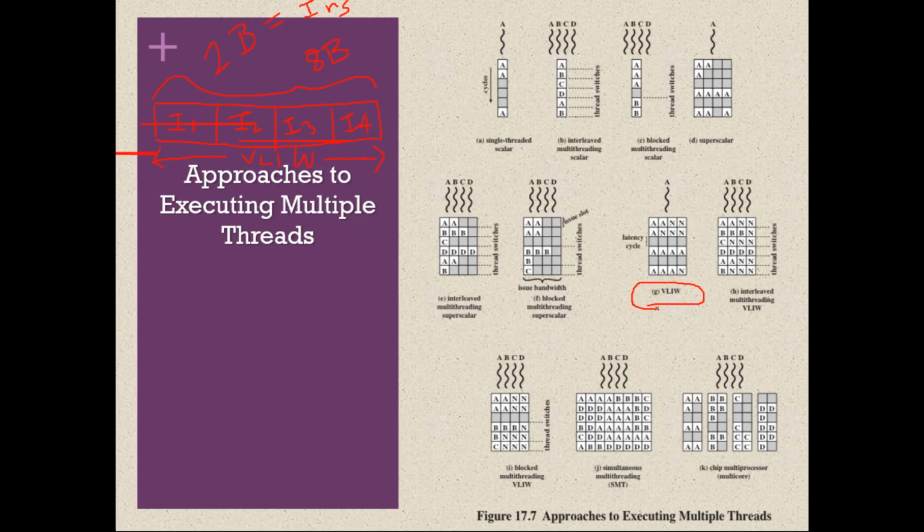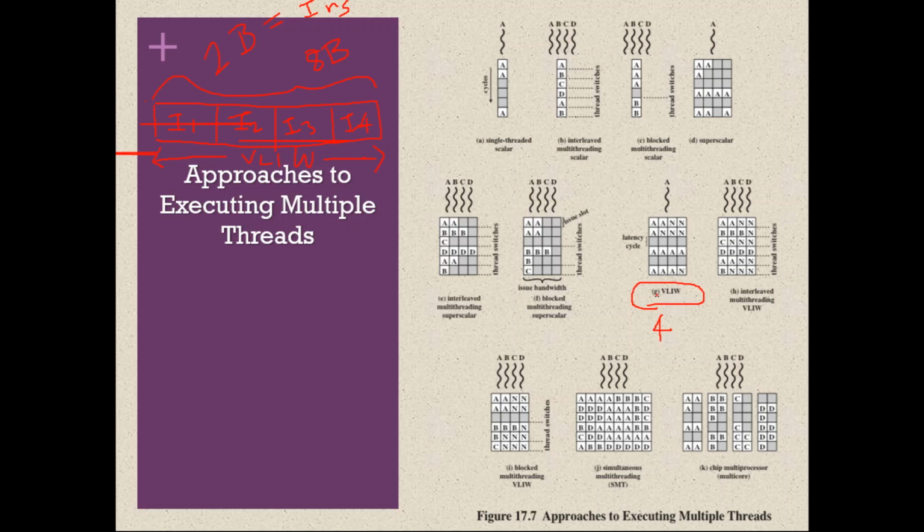But very long instruction word, the size of the very long instruction word will be a multiple of x byte. If the size of the very long instruction word is 4x byte, then in each clock cycle you can fetch 4 instructions. That is the idea. So let us assume that the very long instruction word can fetch 4 instructions at each clock cycle.